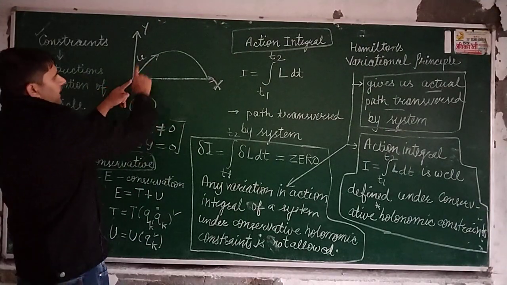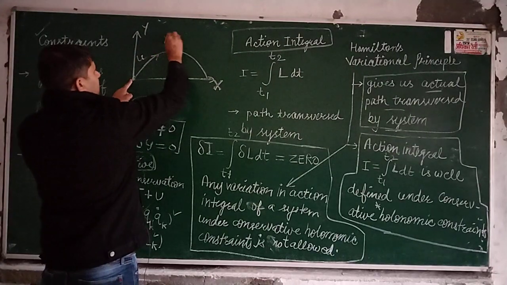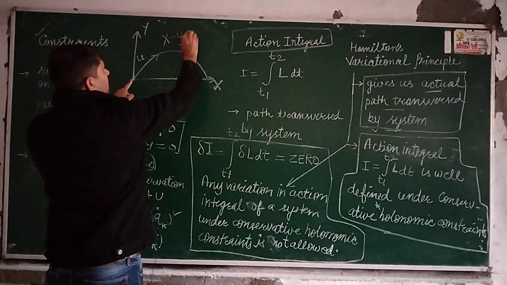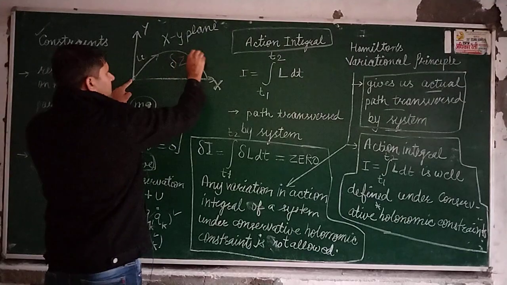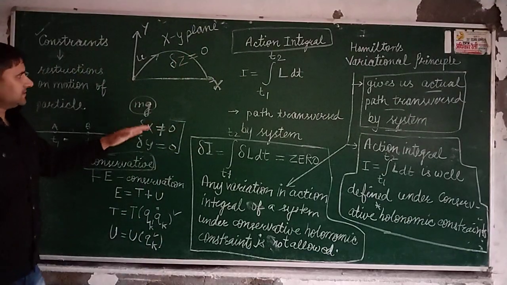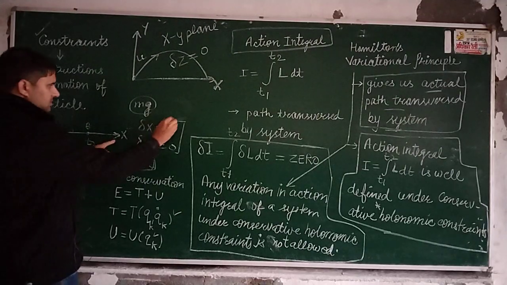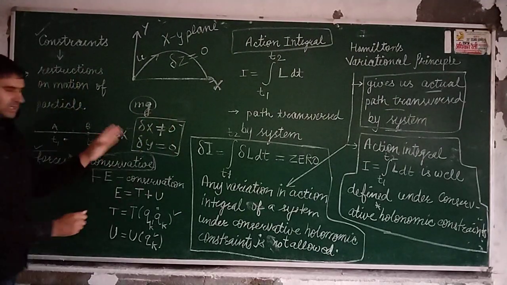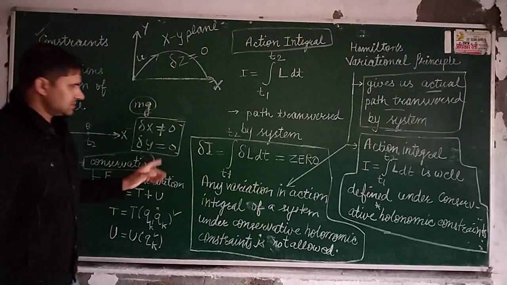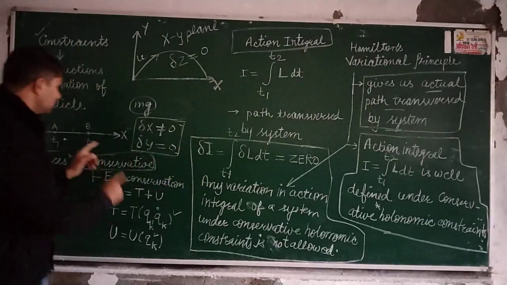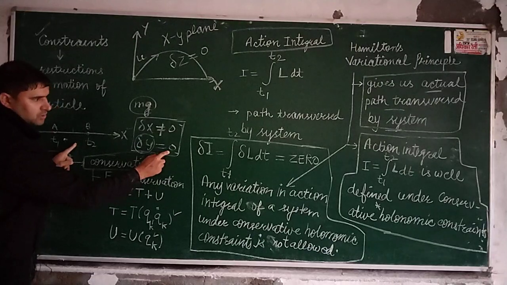Here x and y coordinates both will change because this motion is in the xy plane. So the variation along the z direction is equal to 0. So you can see if the constraints change, then the condition of change in coordinate with time will also change. Now in this case delta y is equal to 0.